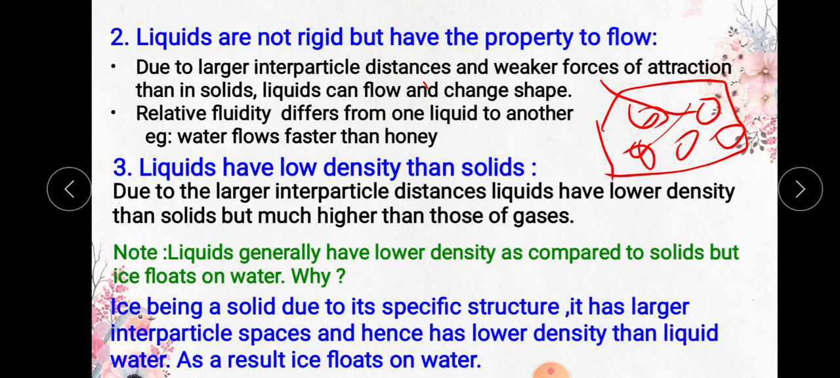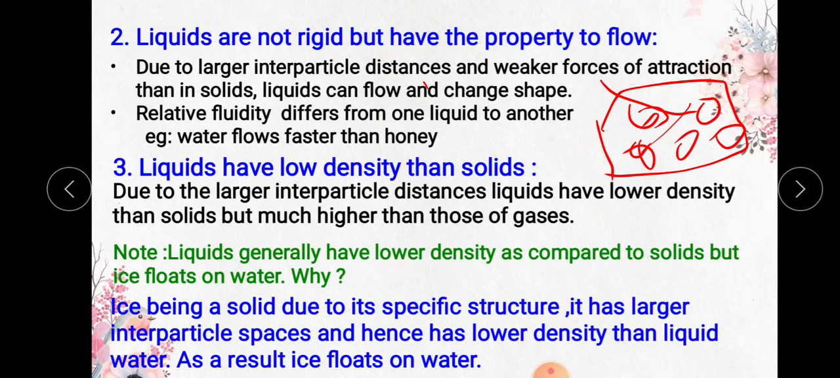The next, third property of a liquid: liquids have lower density than solids. It's a very important concept. Listen clearly. Due to larger interparticle distances, liquids have a lower density. As I showed you here, the interparticle distances are very large. Due to these large interparticle spaces, liquids have a lower density than solids, but much higher than those of gases. If you compare with solids, the density is less, but compared to gases, it has more density.